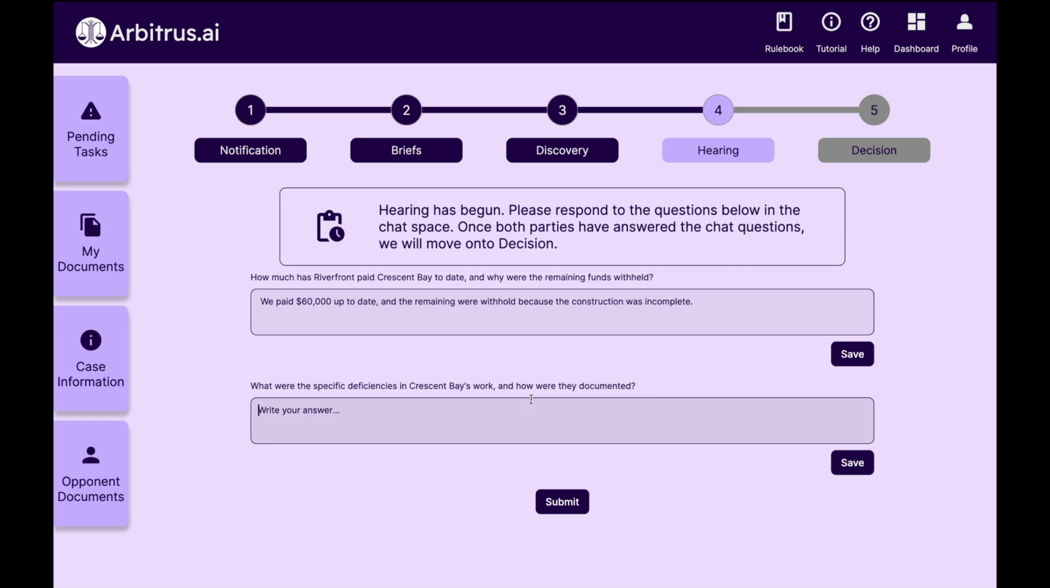The second question: what were the specific deficiencies in Crescent Bay's works, and how are they documented? We took several photos of the floors not properly set.